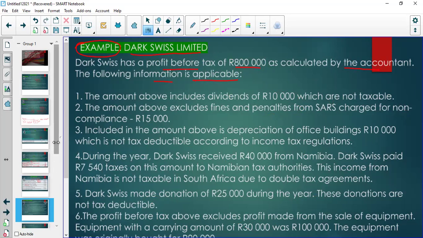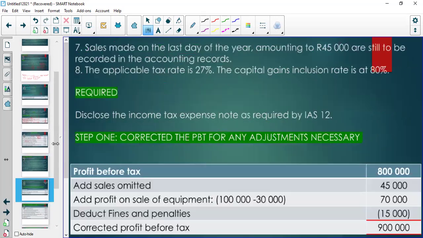Right. So the required, I prepared this and we all know what the required is, right? So the required is to disclose the income tax expense note as required by IAS 12, right? So that might seem to you to be a jump, but normally what the examiners do is they break it down for you. They start by saying, calculate the correct profit before tax, right?